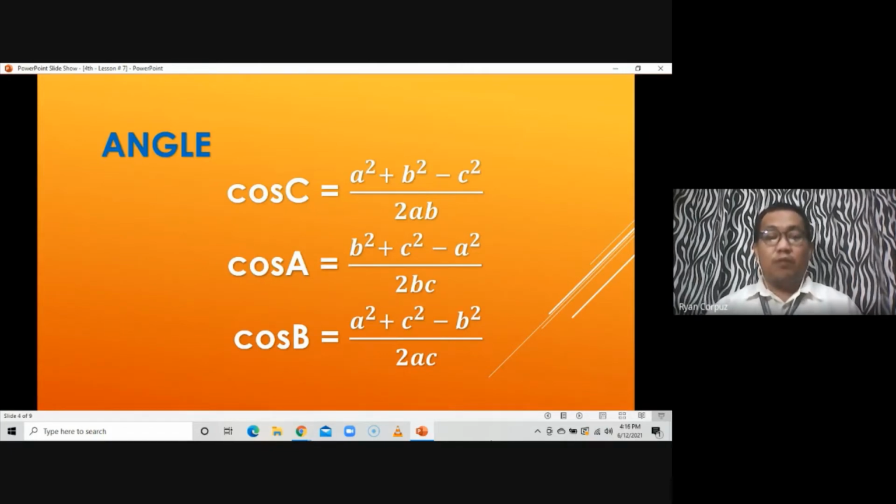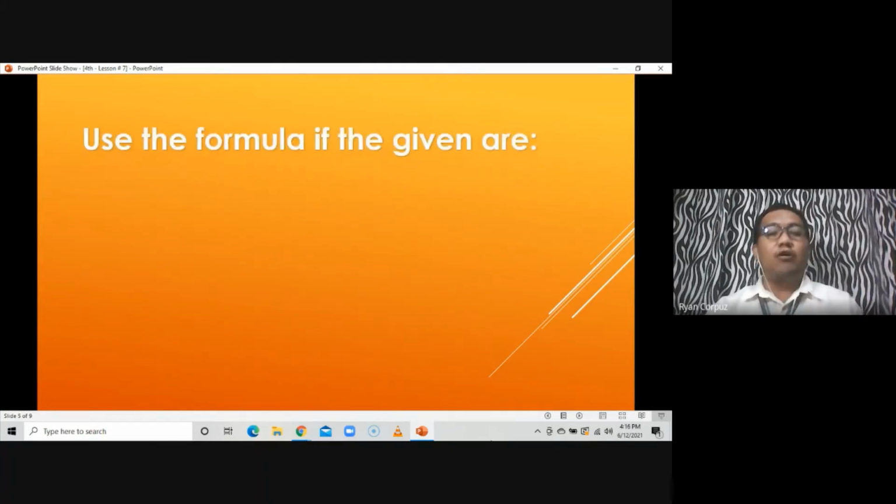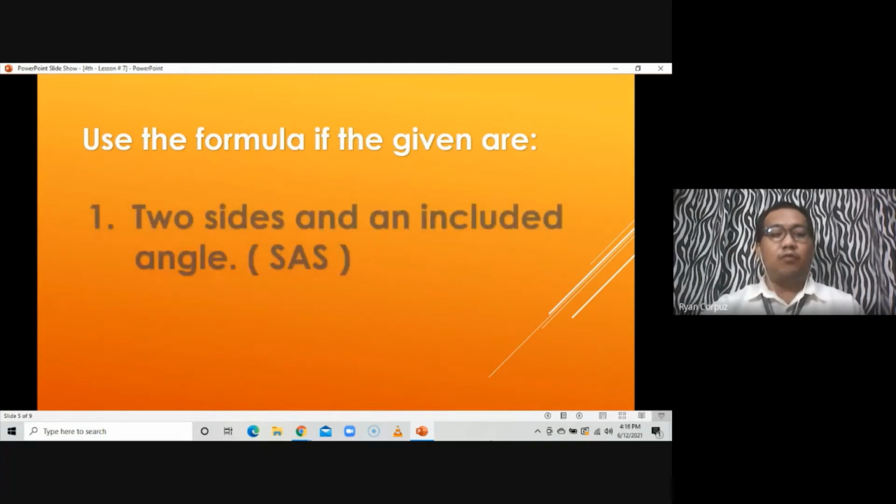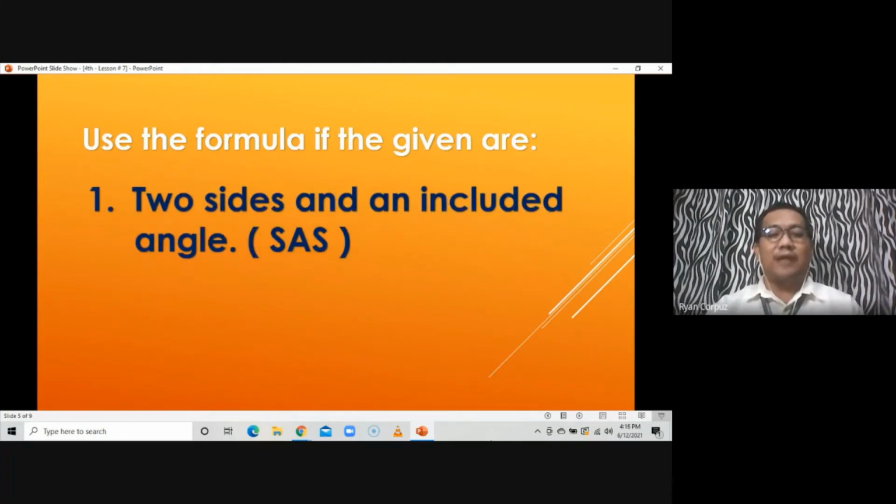But it's not always that you can make use of the law of cosines or cosine law in answering problems involving oblique triangles. Nakadepende on the given if you are going to make use of cosine law. Ano dapat yung given natin? Sabi dito, use the formula for cosine law, both for side and angle, if the given are, una, two sides and an included angle.